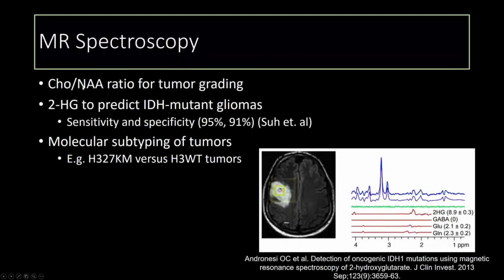MR spectroscopy. So there are different metabolites. We're commonly used to thinking about choline to NAA ratio for tumor grading, with a higher choline to NAA ratio shown to correlate with higher grade tumors. In the adolescent population, there is 2-hydroxyglutarate spectroscopy, which you actually can see here. There's a peak at 2-hydroxyglutarate that can be used to predict IDH mutant gliomas. And then there's molecular subtyping of tumors in the diffuse midline gliomas, which we'll talk about a little bit later.